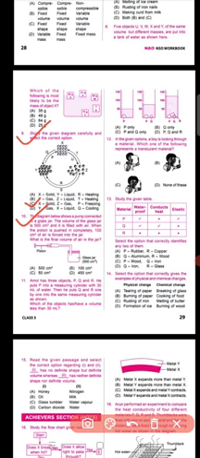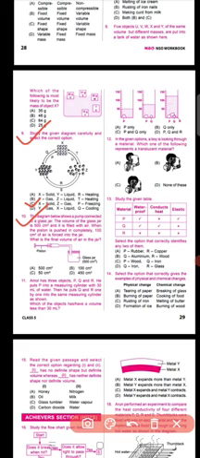Okay, now question number 10. The diagram below shows a pump connected to a glass jar. The volume of the glass jar is 500 centimeter cube and it is filled with air. Now when the piston is pushed in completely, 100 centimeter cube of air is forced into the jar. Now what is the final volume of air in the jar? Okay, so a little bit of calculation is there.